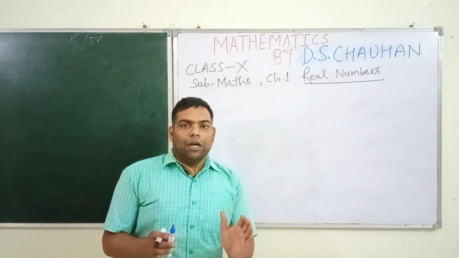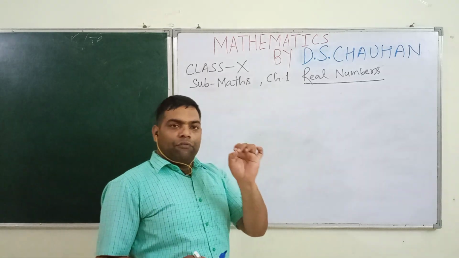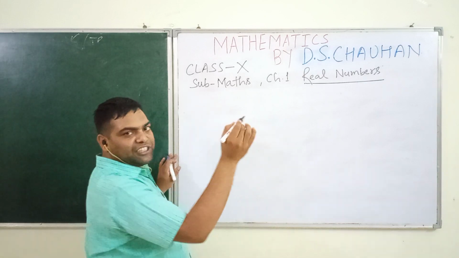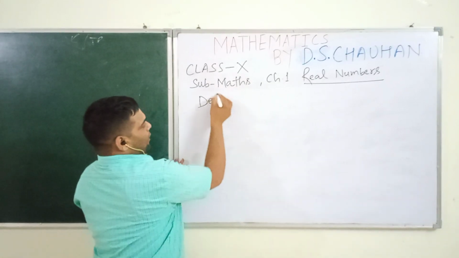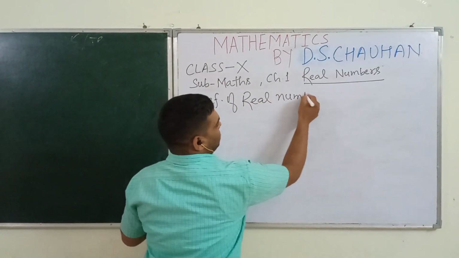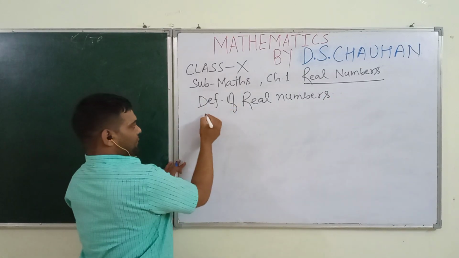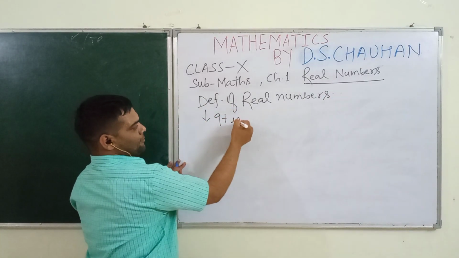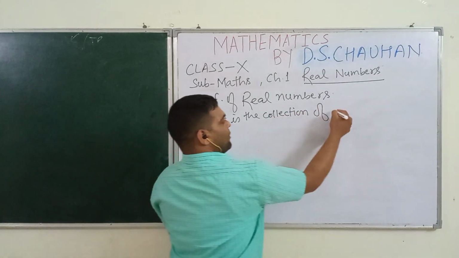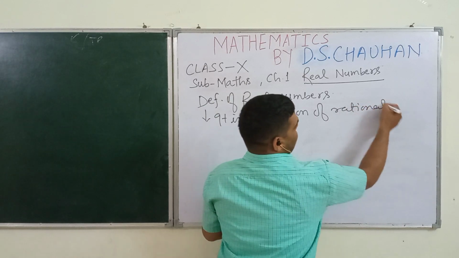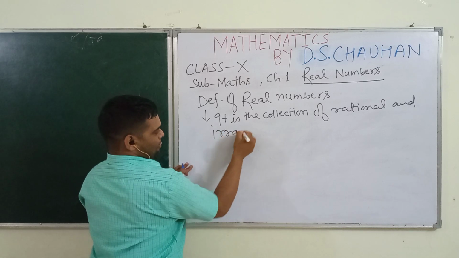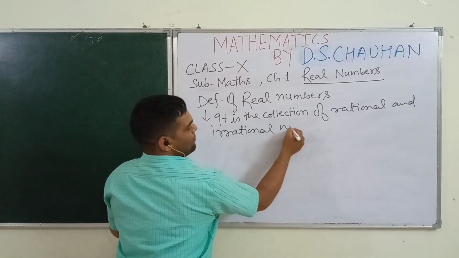Students, first of all, you must have an idea of real numbers. I am telling you here the definition of real numbers. Try to understand easily. Here, definition of real numbers. What is real numbers? It is the collection of rational and irrational numbers.